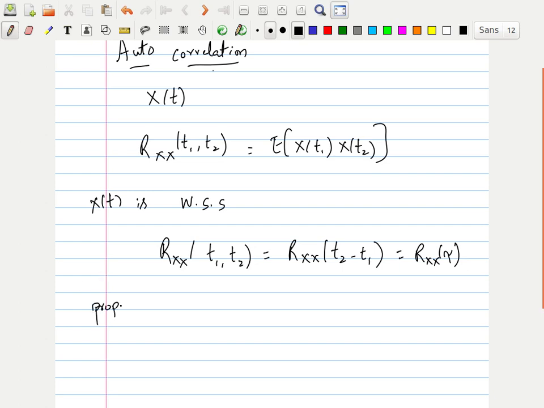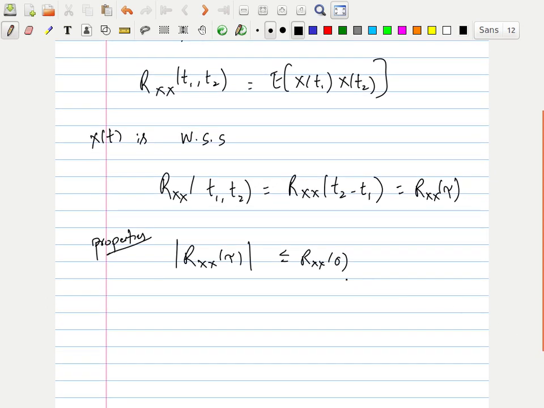Now the properties for this, assuming that x of t is a wide-sense stationary process. The autocorrelation function satisfies: mod Rxx of tau is less than or equal to Rxx of 0. So this says that at the origin it has the maximum value compared to any other points. Autocorrelation is maximum at 0. Then we have Rxx of minus tau equals Rxx of tau. That means it is symmetric, or an even function.